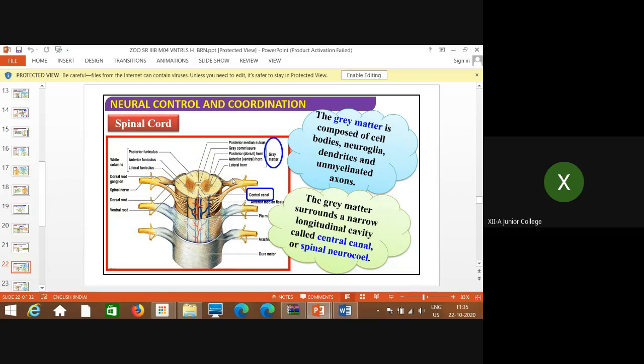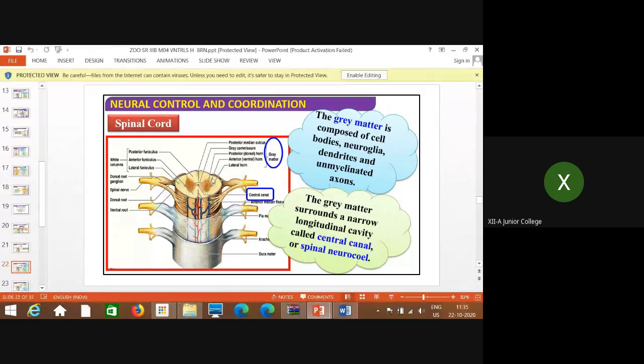If you remember the structure of neuron, which shows the main important parts as cyton, axon and dendrons, the cyton and dendrons along with non-myelinated axons, when they are present in this area, they give gray appearance.